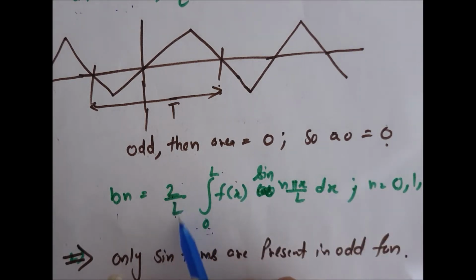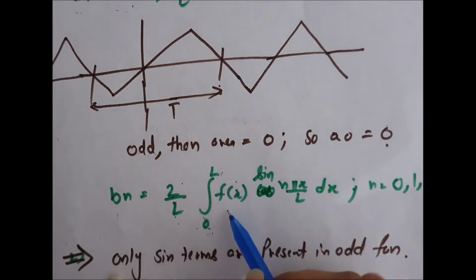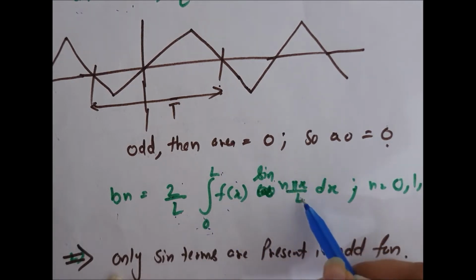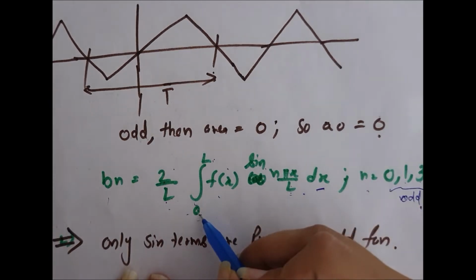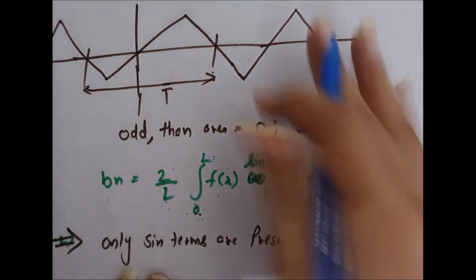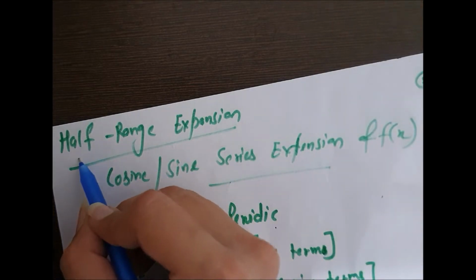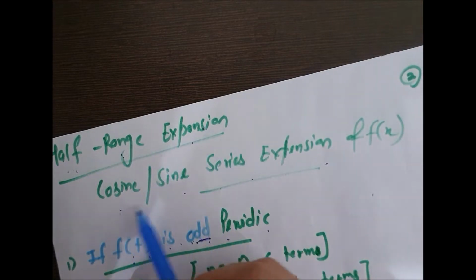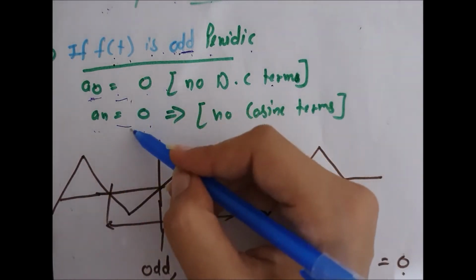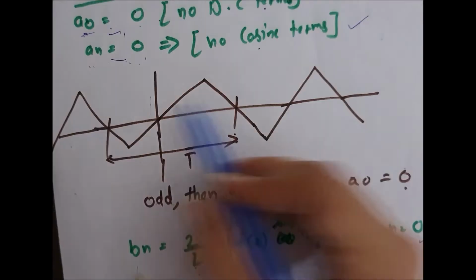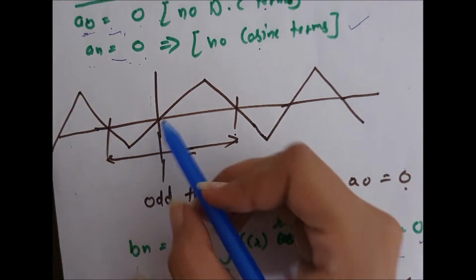Then it will be 2 by L, integration 0 to L, f(x) sin(n pi x by L) dx, and n will be 1, 2, 3, and so on. Here we are finding its limit from 0 to L. So therefore it is also called half range expansion of sine and cosine series. So conclusion: a function is called an odd function if only sine terms are present and its a naught and an are 0.